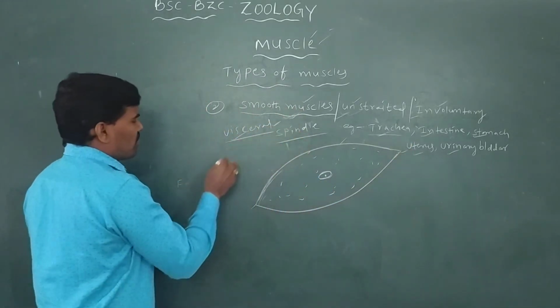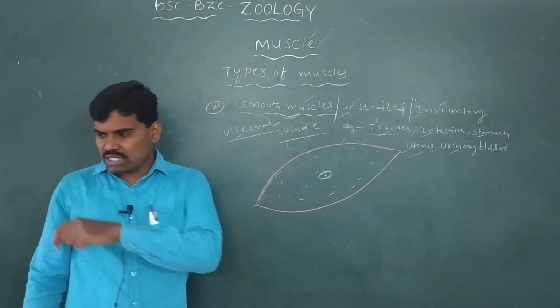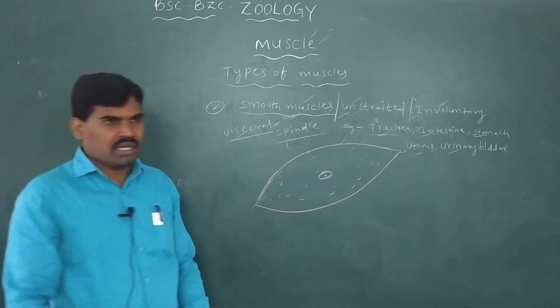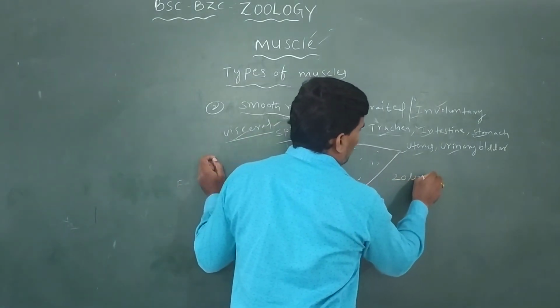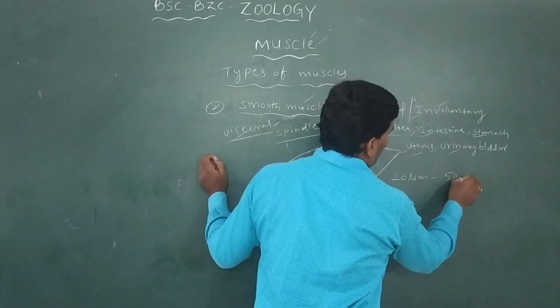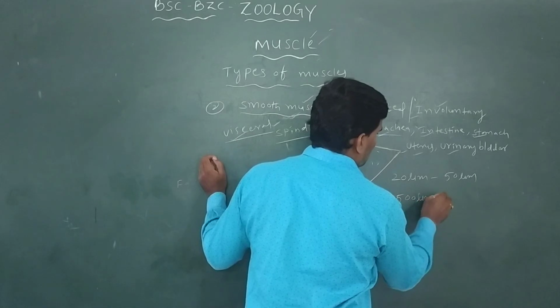This type of muscle comes in different sizes, from 20 microns to 50 microns and finally 500 millimicrons.